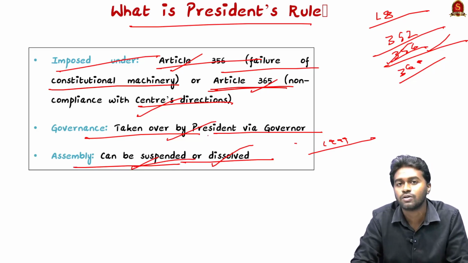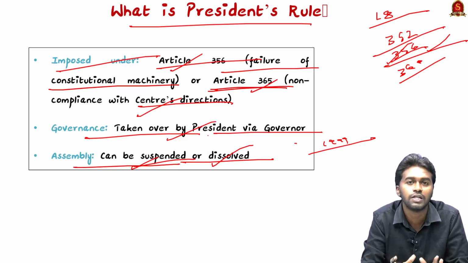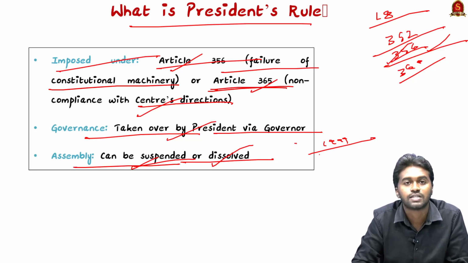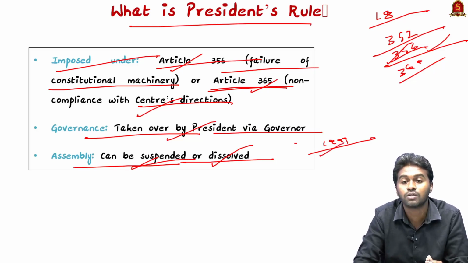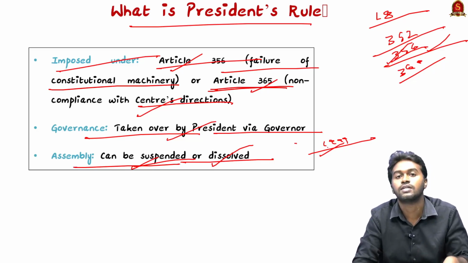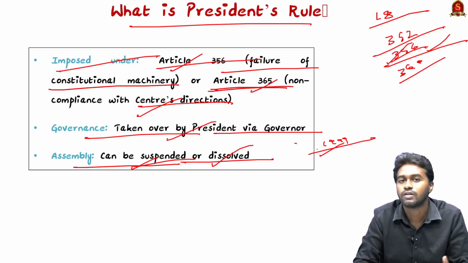And if the approval fails, that means if the two houses fail to give the approval, then the state legislative assembly will be reactivated, as per the S.R. Bommai case 1994. So please note this case, S.R. Bommai case 1994. It is a must, you have to note this case in the UPSC mains when you are writing an answer related to the question of President Rule or the emergency.